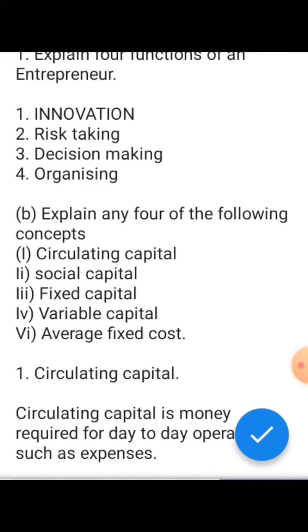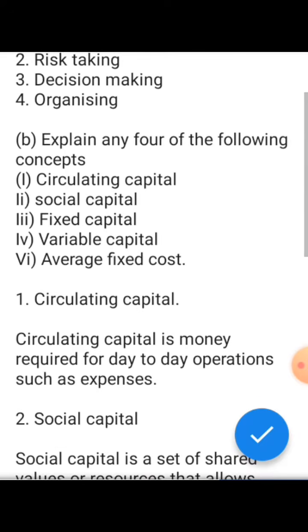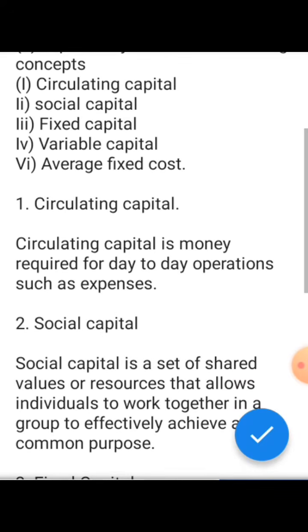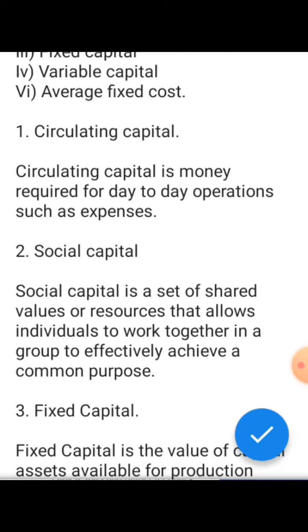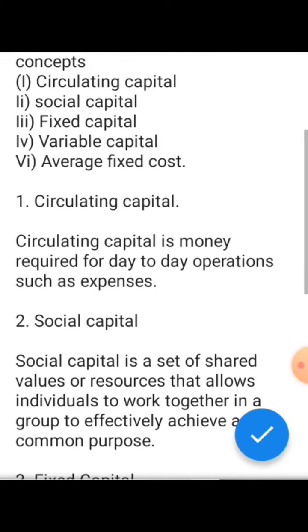They say we should explain any 4. I start with circulating capital. Circulating capital is money required for day-to-day operations, such as expenses. Number 2, social capital.